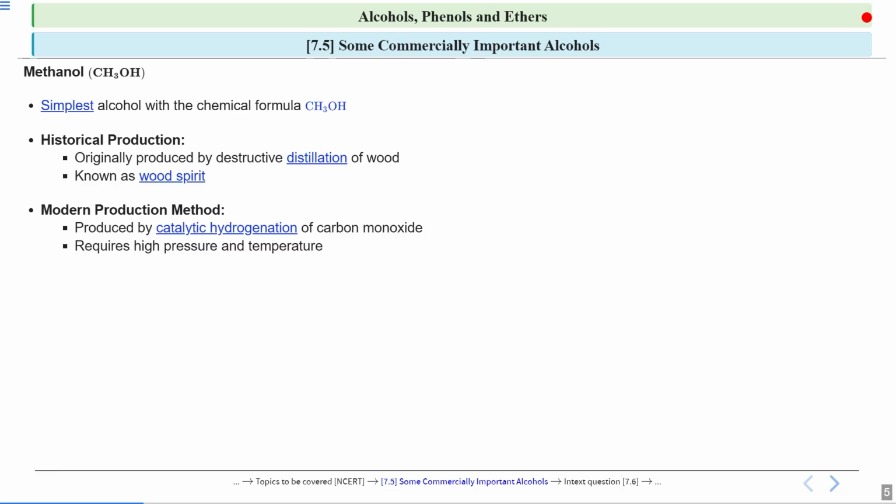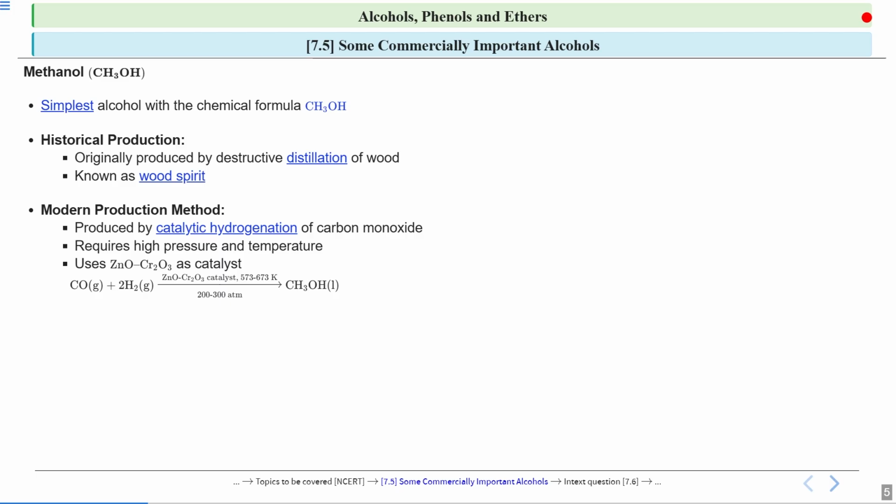During this catalytic hydrogenation, high pressure and temperature are required. The catalysts we use for this are zinc oxide and chromium oxide, that is Cr2O3. Both of them are used as catalysts for the production of methanol.